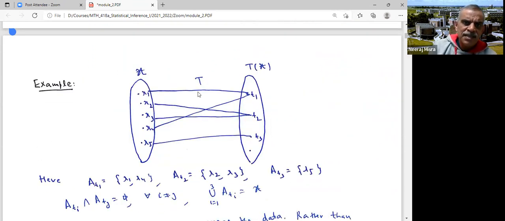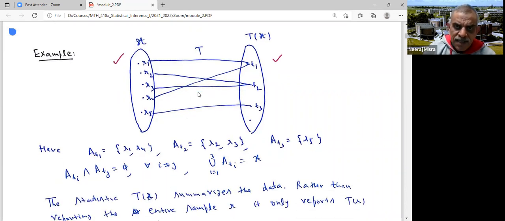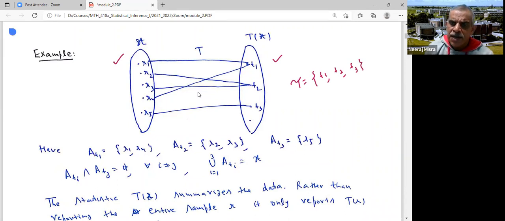As an example, suppose my sample space has 5 points, x1, x2, x3, x4, x5. My statistic T takes 3 different values, t1, t2, t3. t1 is assumed by x1 and x4. t2 is assumed by x2 and x3. And t3 is assumed by x5. So what are the partition sets over here? What is my tau? Tau is the collection of all those values which T can take: t1, t2, t3. For each of t1, t2, t3, I get a partition set.